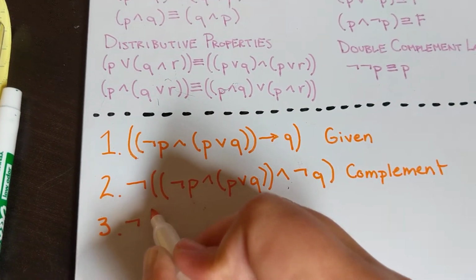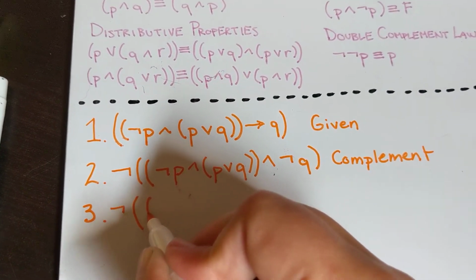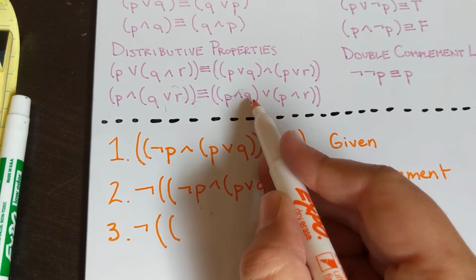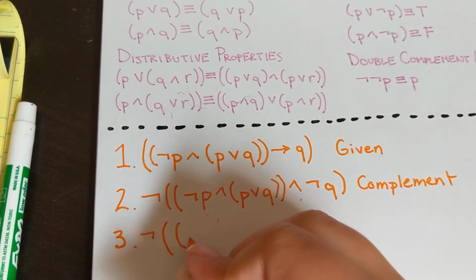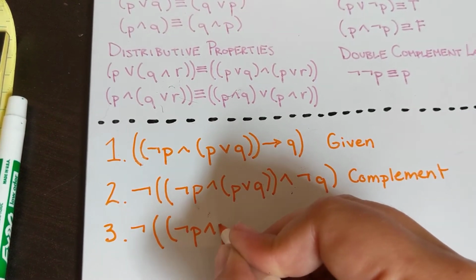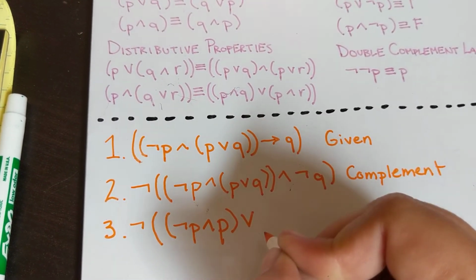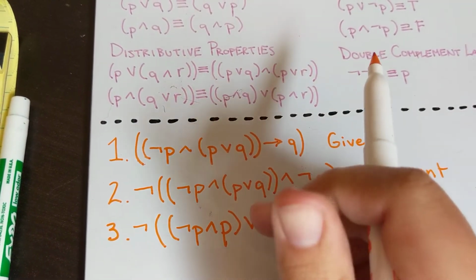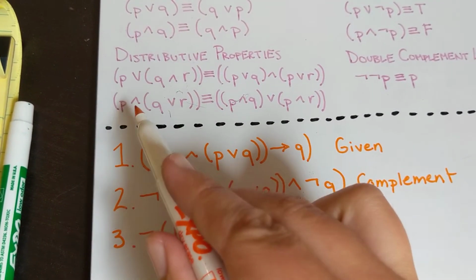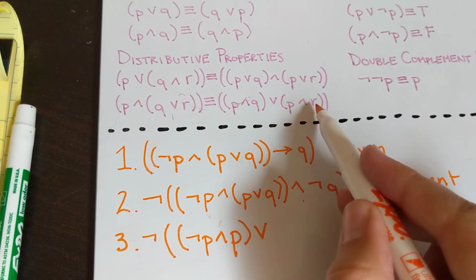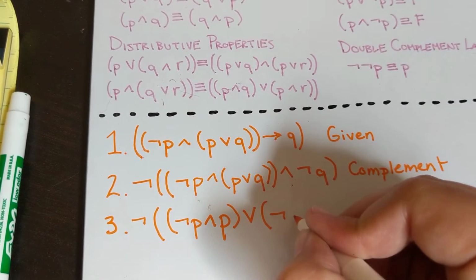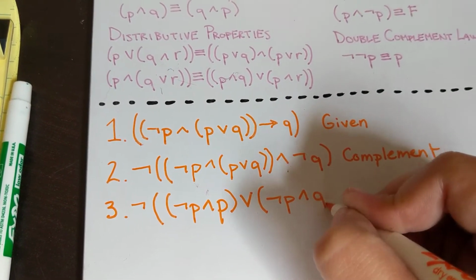So we keep our not out in front here. And then we have, here's our P statement, right? So we say not P and Q, or not P and R. So here's our P statement and our R statement.